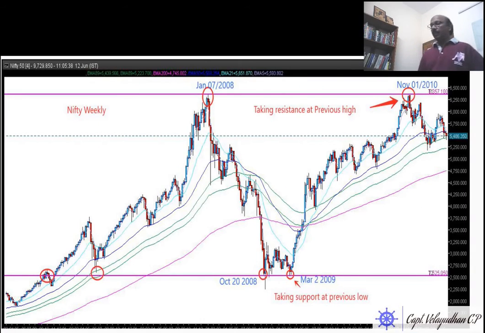Here is an example. Previous highs act as resistance. This is the Nifty weekly chart. This is one high and the second high here. Those who bought here at the support are in good profit, so they are waiting to exit. When the price came here, they made a good profit, so many people thought to book the profit. They book the profit here, here, and here. So sellers were more.